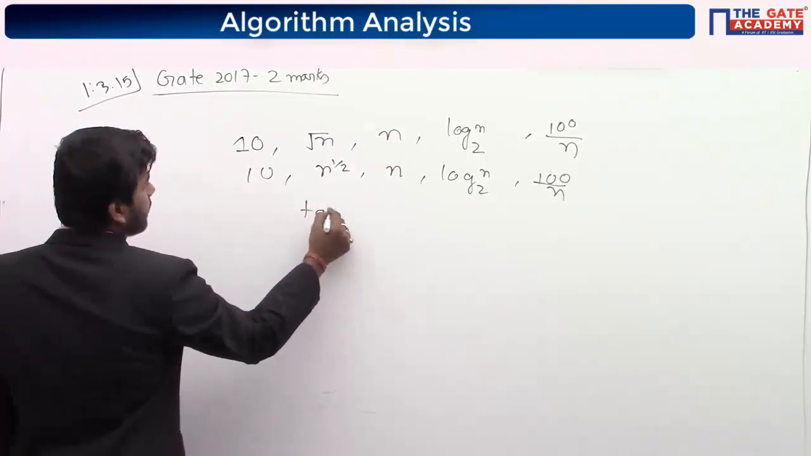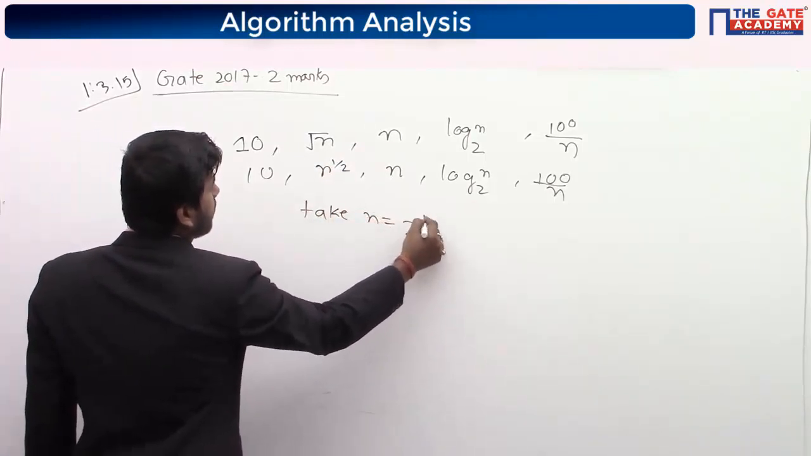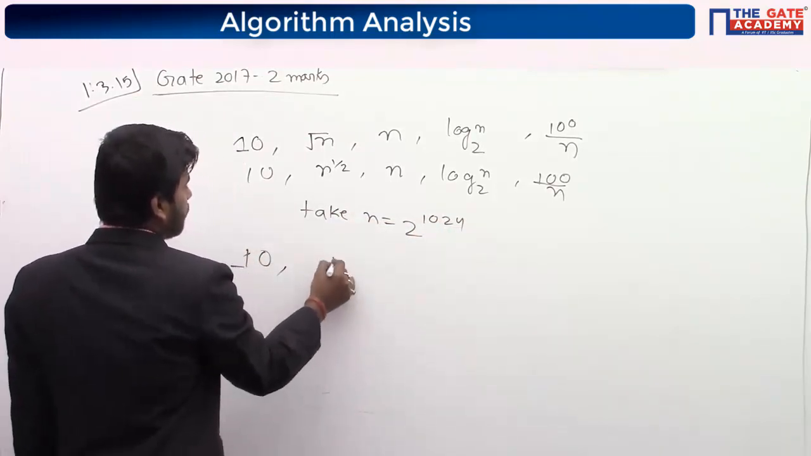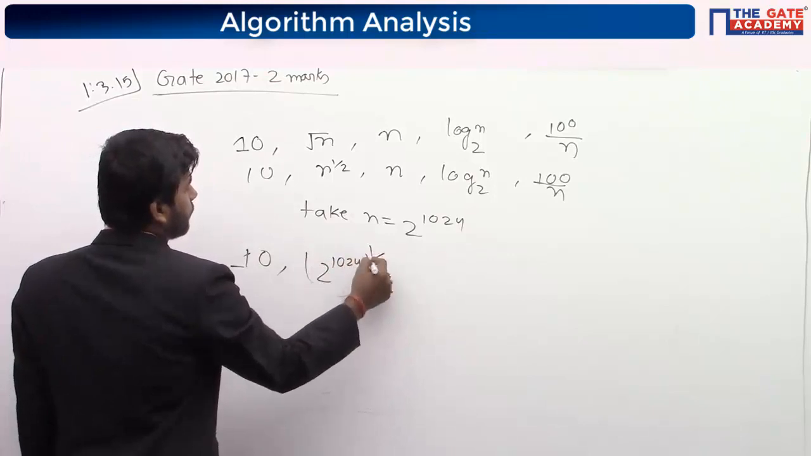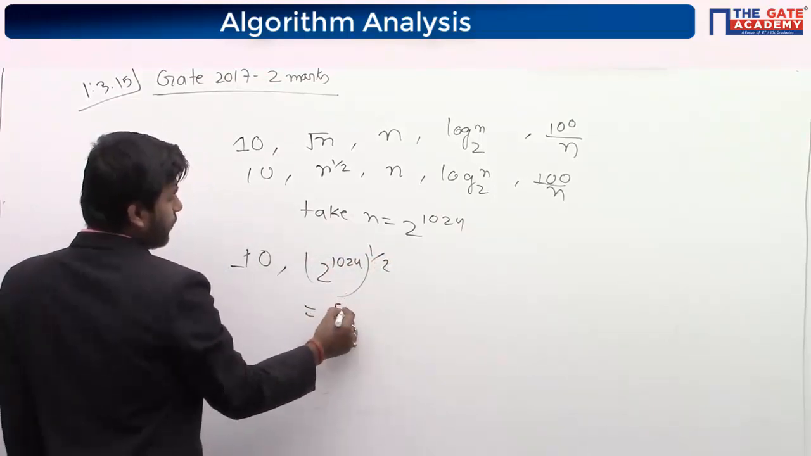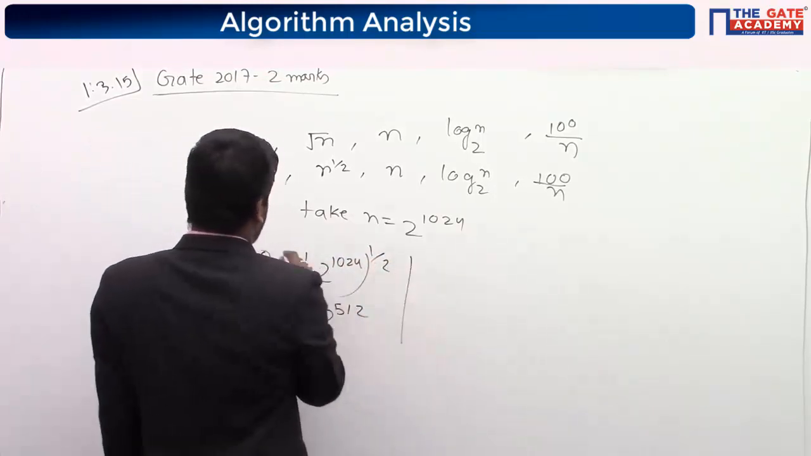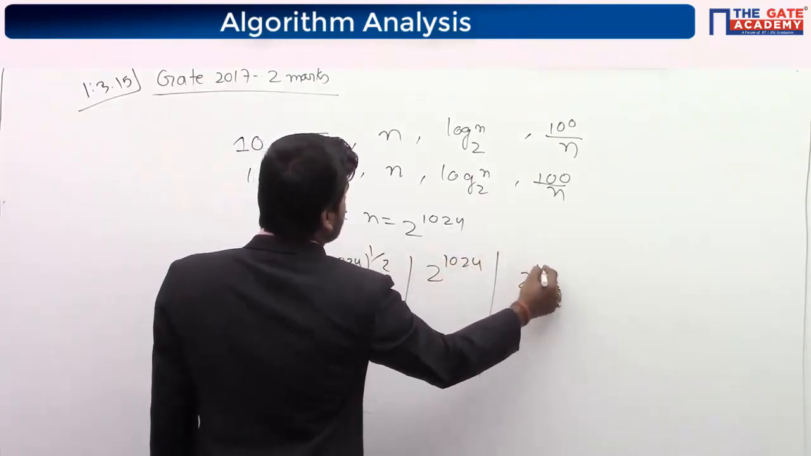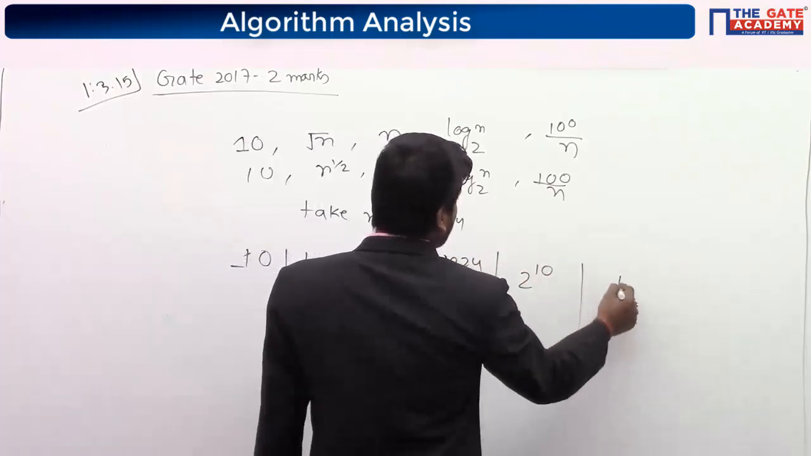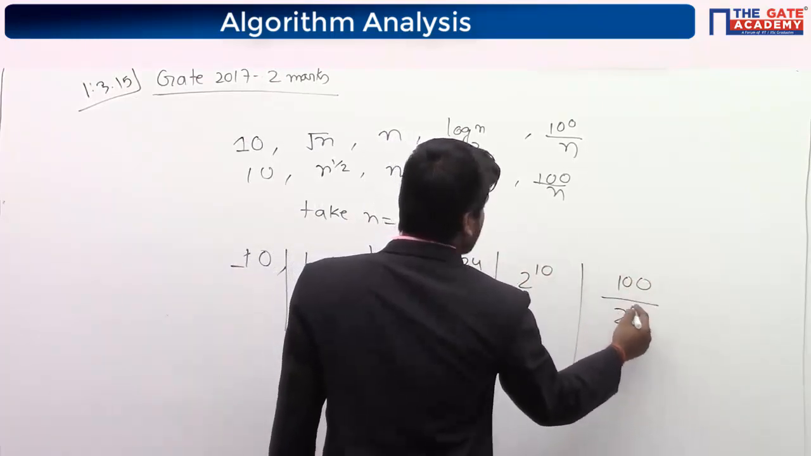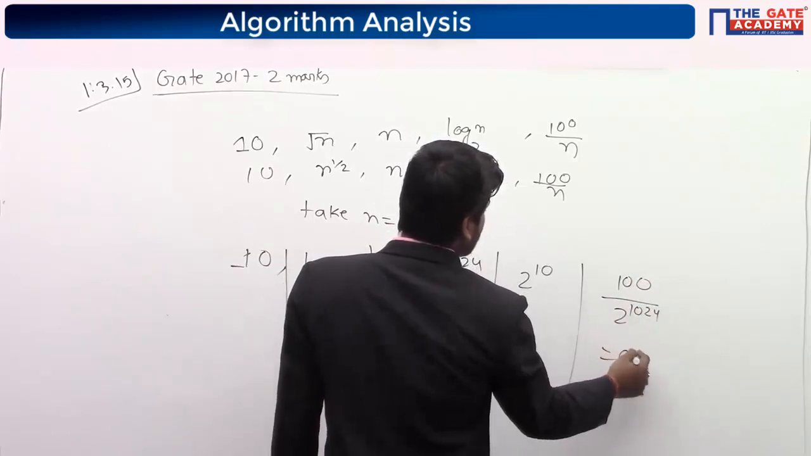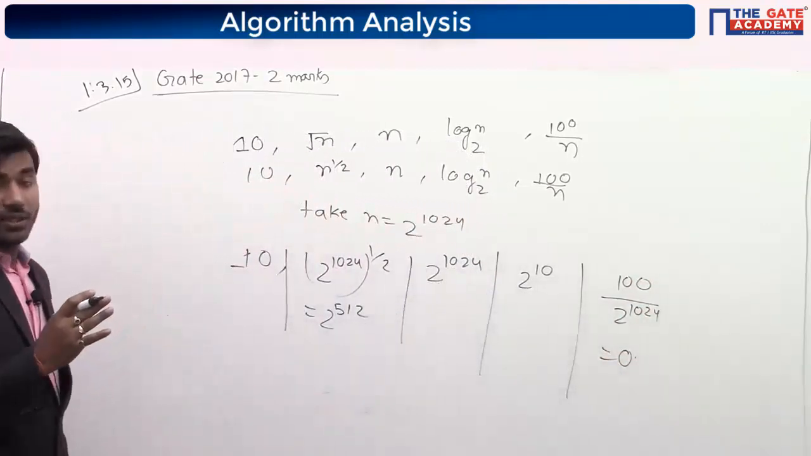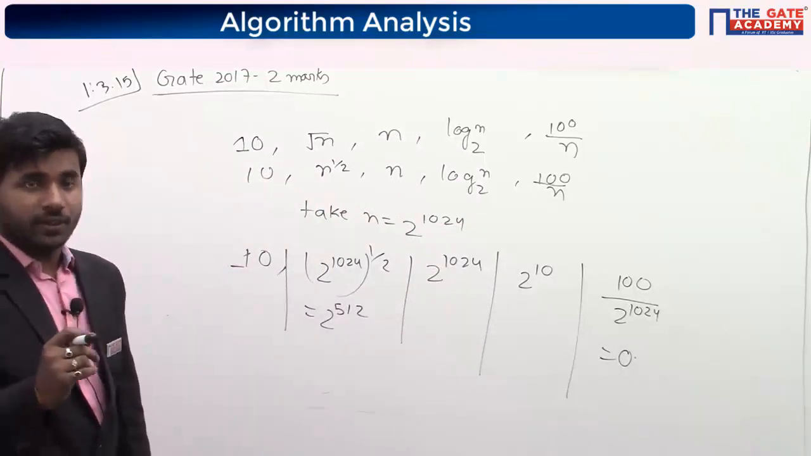So take n equal to 2 to the power 1024. Here you will get 10 only. For n to the half, 2 to the power 1024 half, you will get 2 to the power 512. Here you will get 2 to the power 1024. Here you will get 2 to the 10. Here you will get 100 by 2 to the power 1024, which is 0 point something, because 1024 is a very big number.